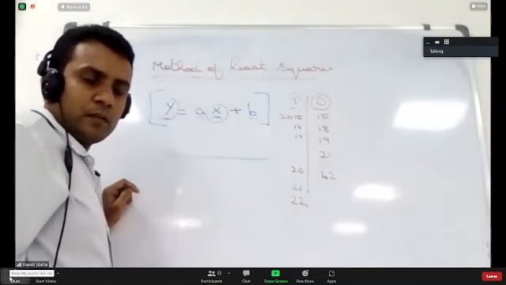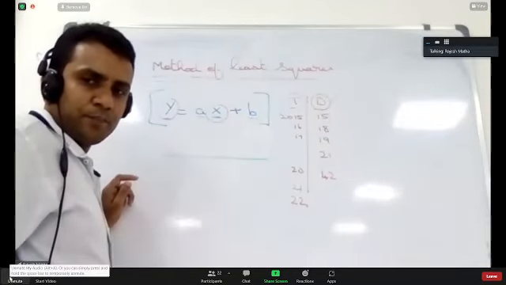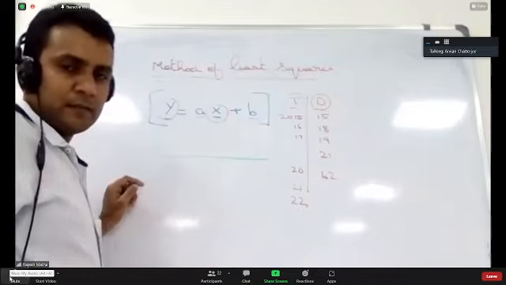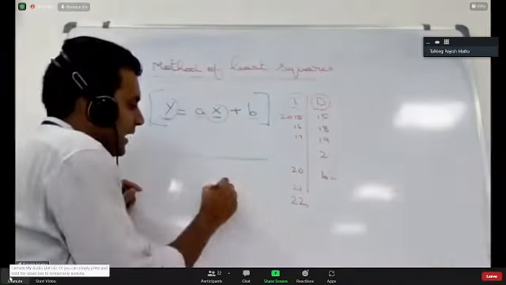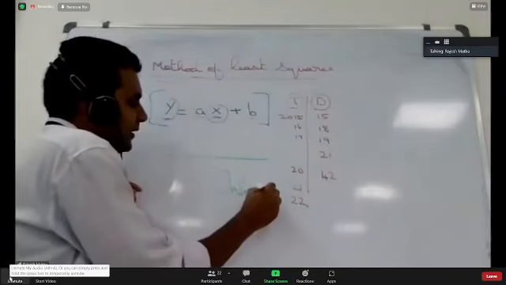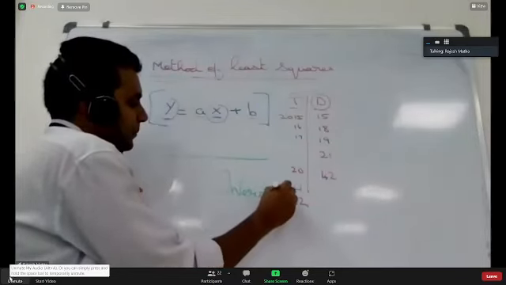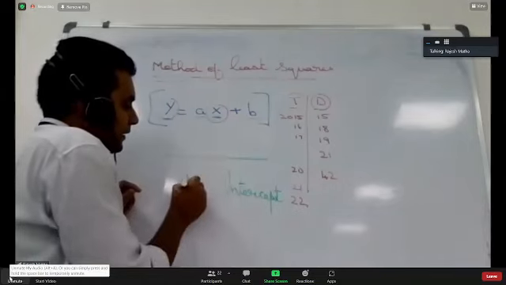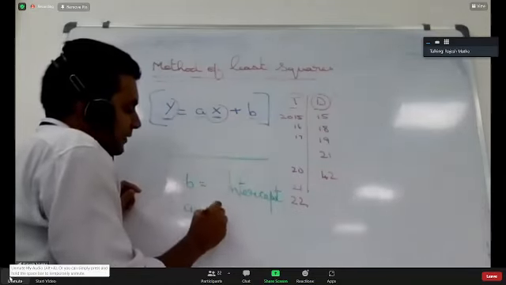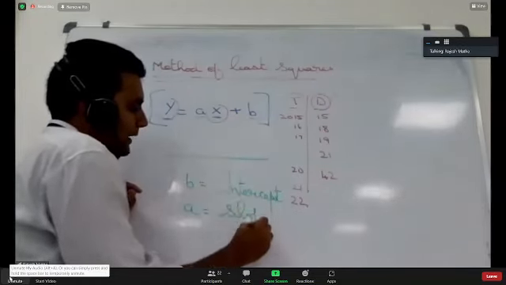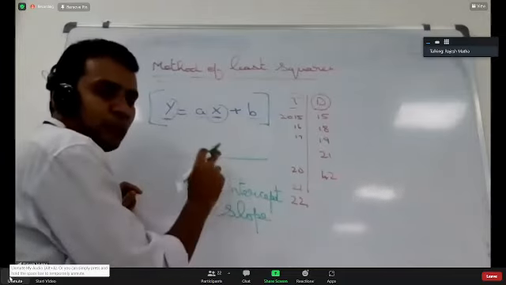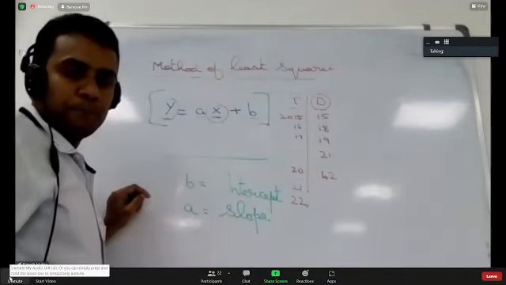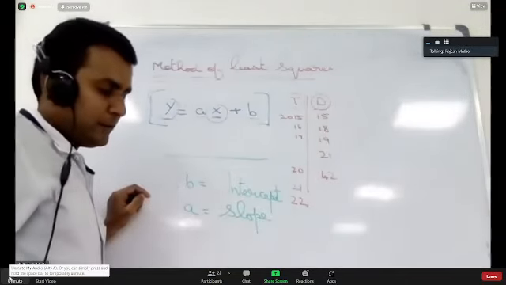Sir, yes, sir. Just remember the names. Yes, please ask. Sir, what did you say b is? B is intercept. Intercept. B is the intercept of the line. A is the slope. Slope. A is the slope of the line. You got it?